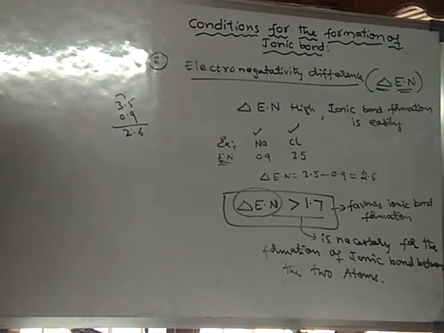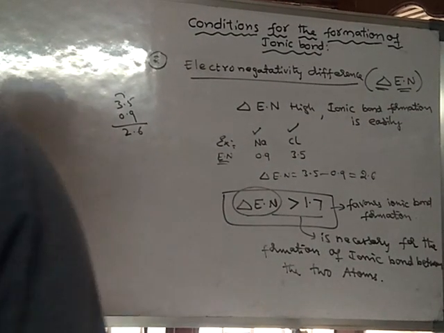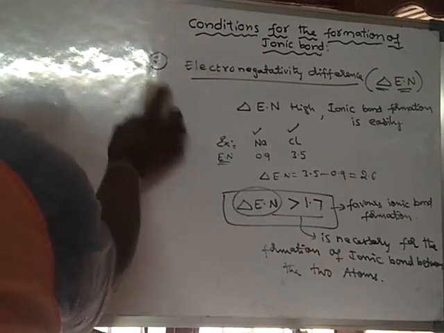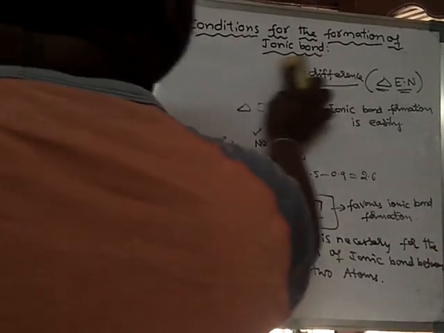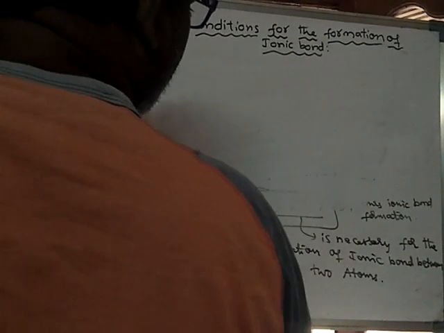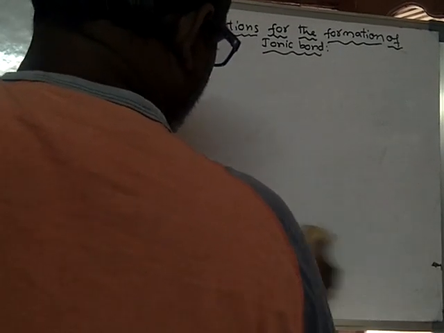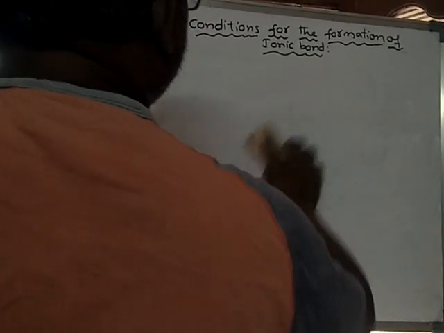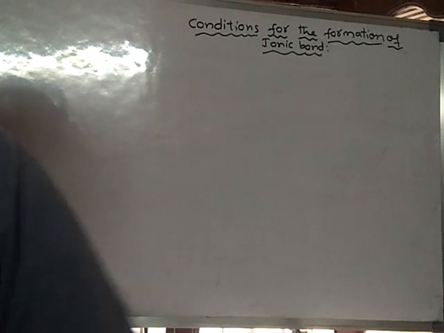So the difference in electronegativity is also one of the conditions that favors ionic bond formation. The difference should be greater than 1.7; only under those conditions does ionic bond formation take place.